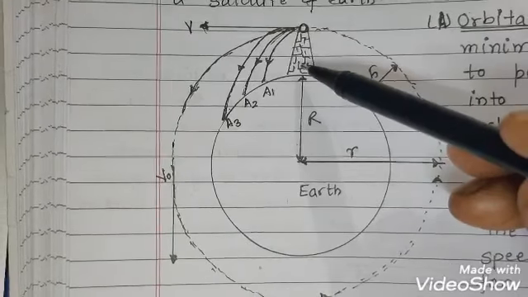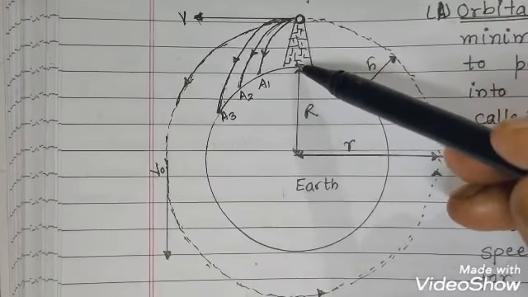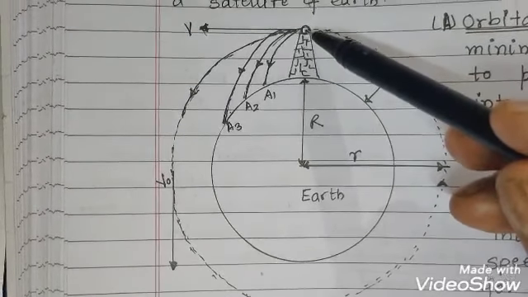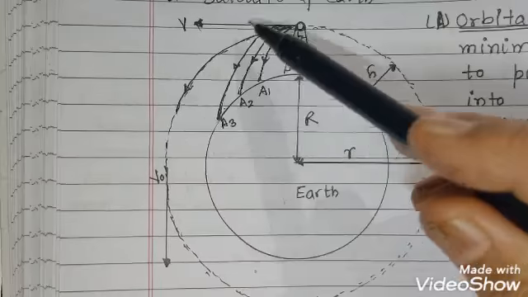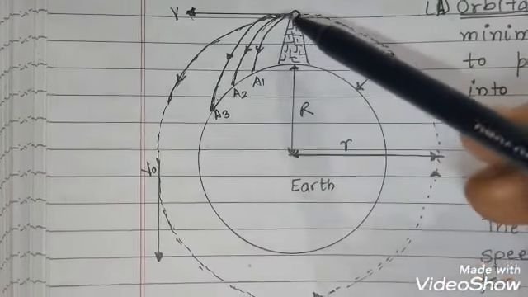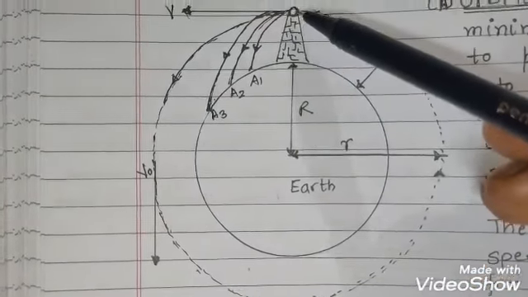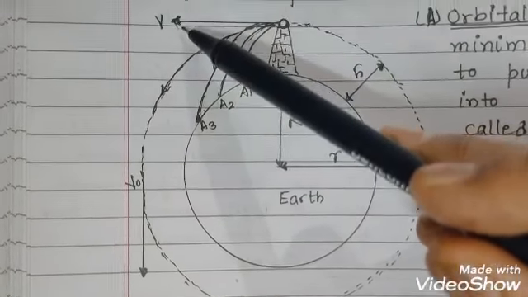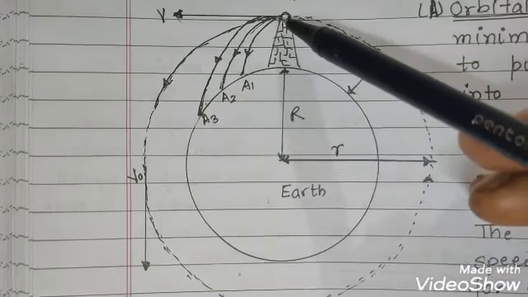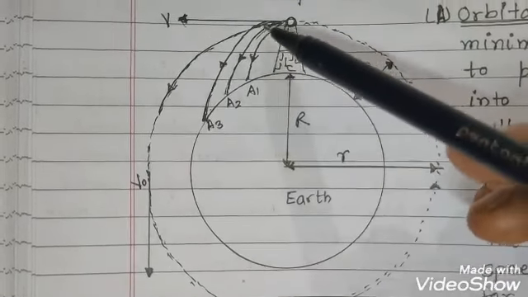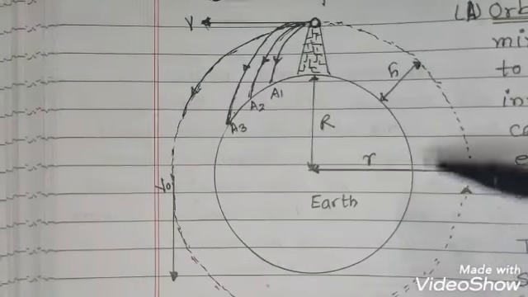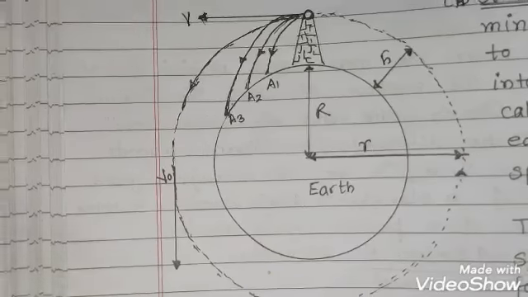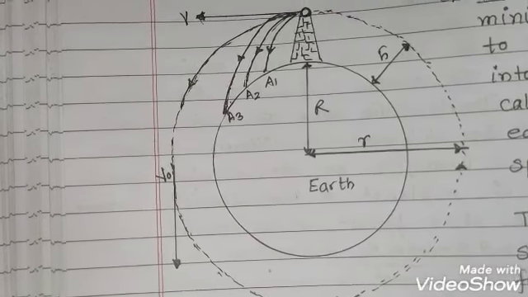When the rocket attains this height, it tilts by 90 degrees and projects the body horizontally, and the satellite will be set in this orbit. This is the principle of launching a satellite.